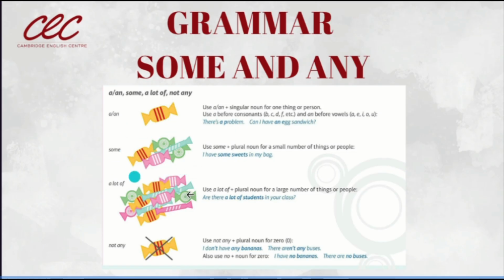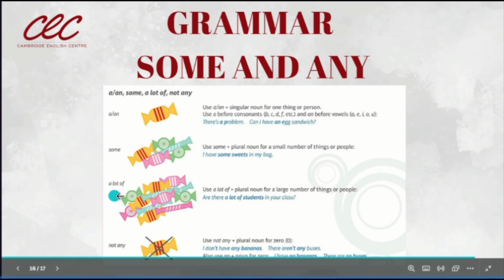Now we have some. Look, some. Use some plus plural noun for a small number of things or people. Una pequeña cantidad. Yes, I have some sweets in my bag. Yes, tengo algunos dulces en mi bolso. Yes, I have some sweets. Now, we have a new one. A lot of.